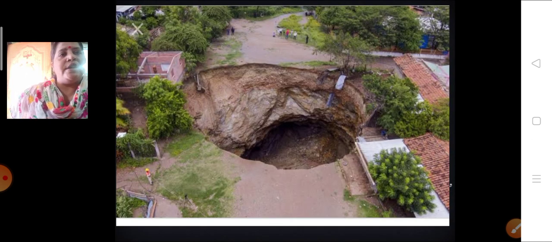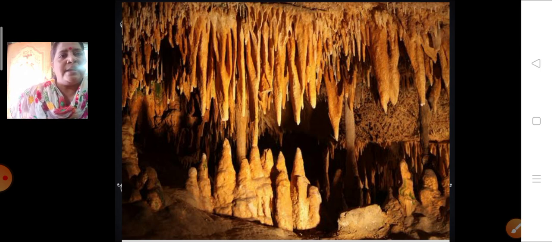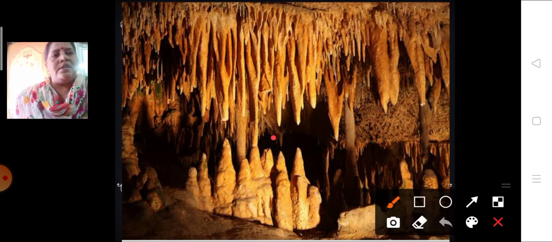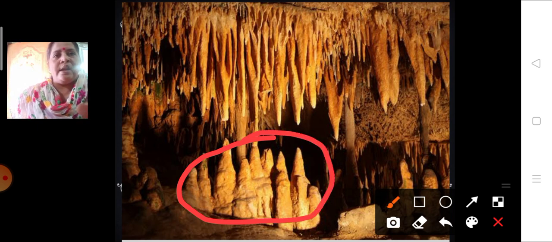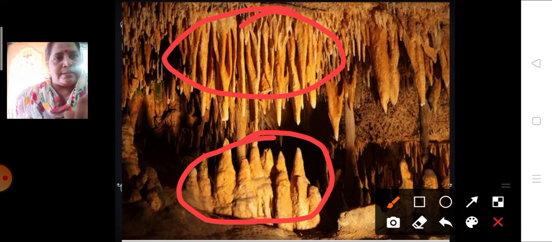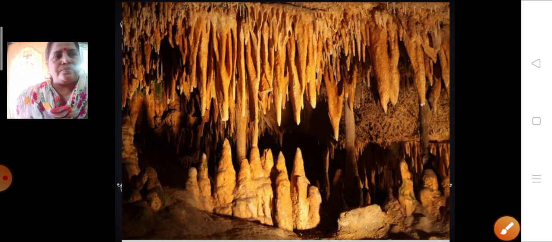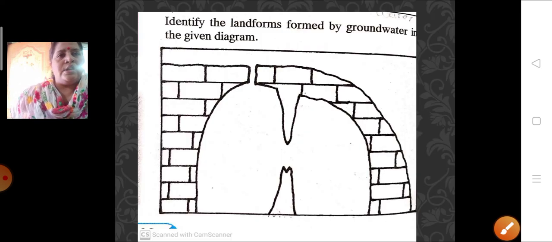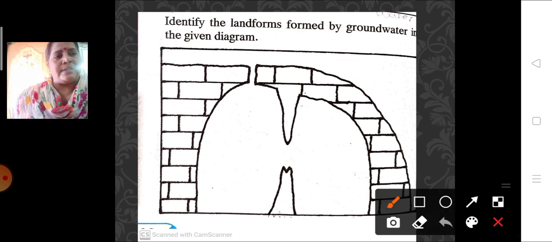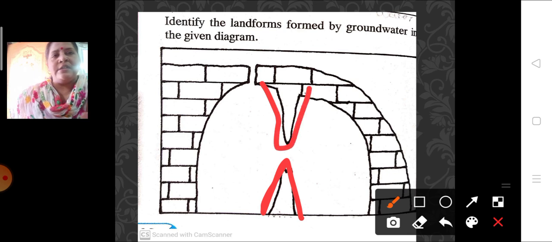You can see over here a sinkhole is formed. Then the stalactites and the stalagmites. What are stalactites and stalagmites, children? I hope you all remember: the part which is emerging from the ground is your stalagmite, and those emerging from the ceiling are called stalactites. Here is the diagram showing you the stalactites and the stalagmites. So here you can see this part is your stalagmite and this is your stalactite.